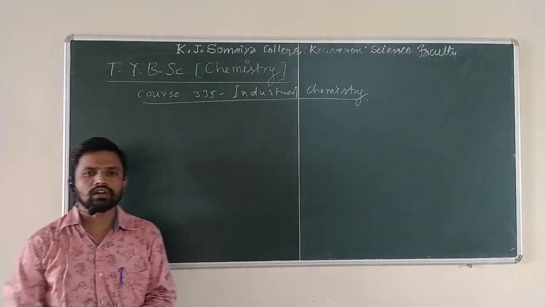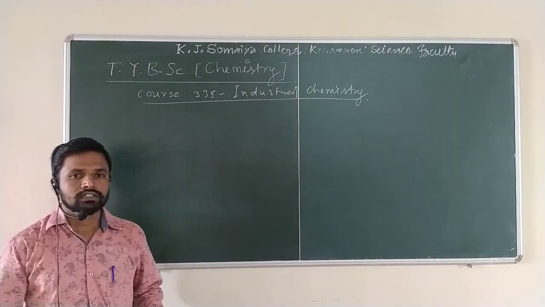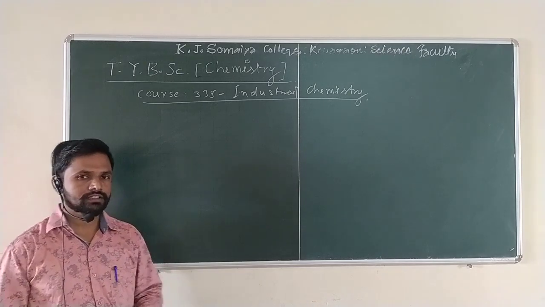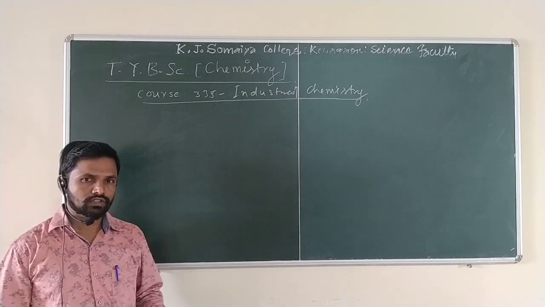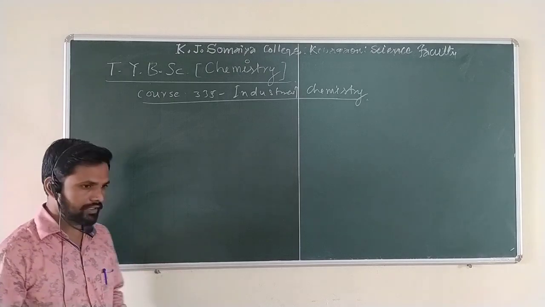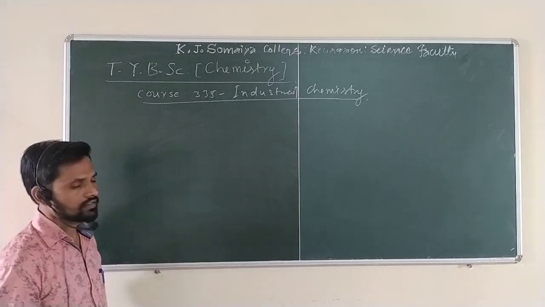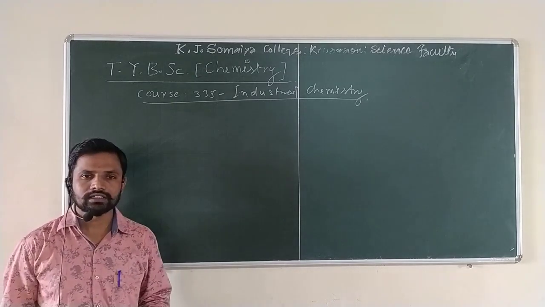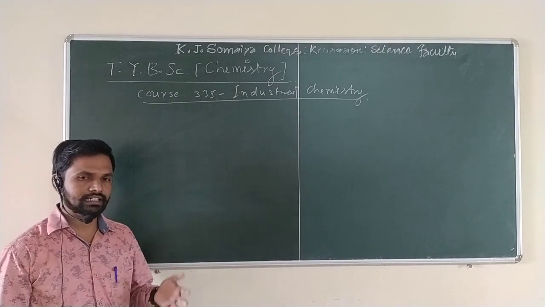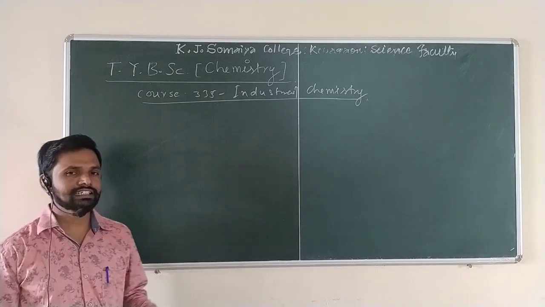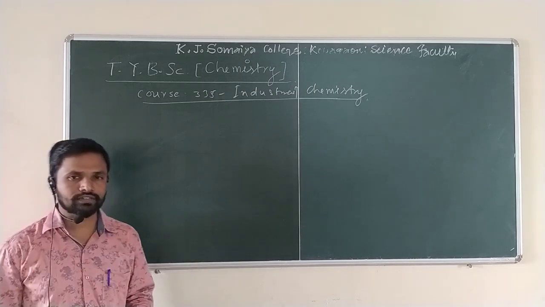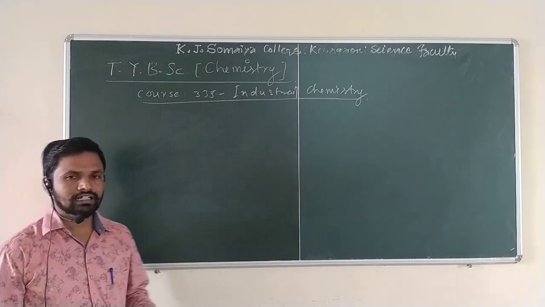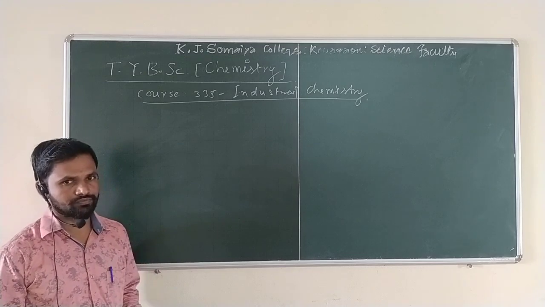As you know, this TYBSc Chemistry has 6 subjects, the core subjects of chemistry. The first one is physical chemistry, second is inorganic chemistry, third is organic chemistry, fourth is analytical chemistry, fifth is industrial chemistry, that is course number 335, and the last one, which is elective, is dairy and agri chemistry for our college.